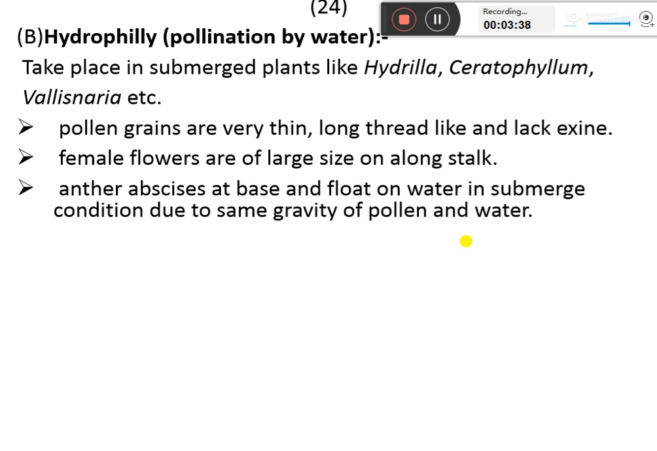The anther abscisses at the base, meaning the anther gets detached from the base and floats on the surface of the water, and the pollens are shed on the surface of water, and then it reaches the stigma of the female flower.